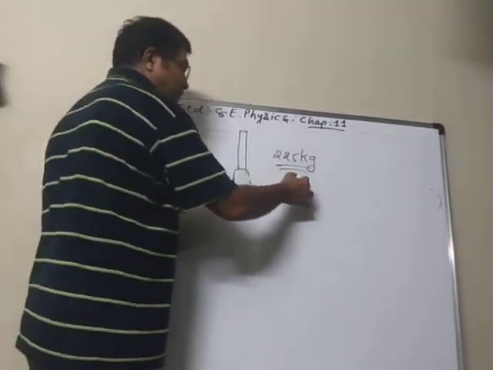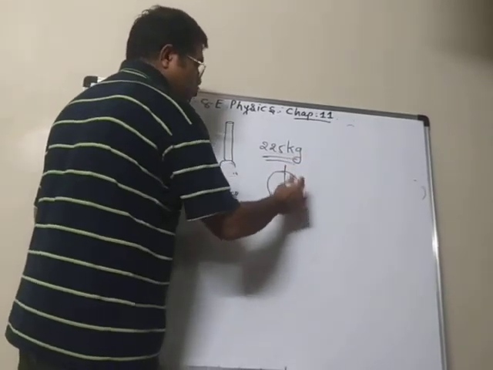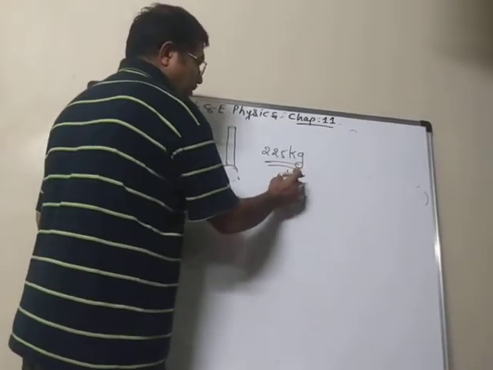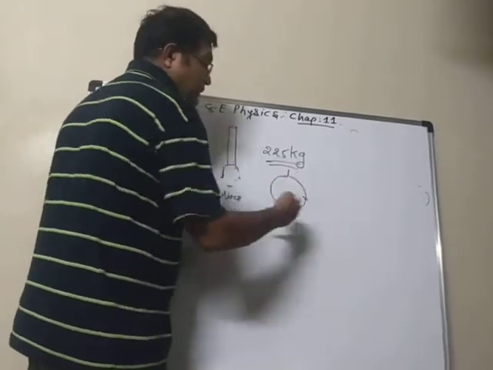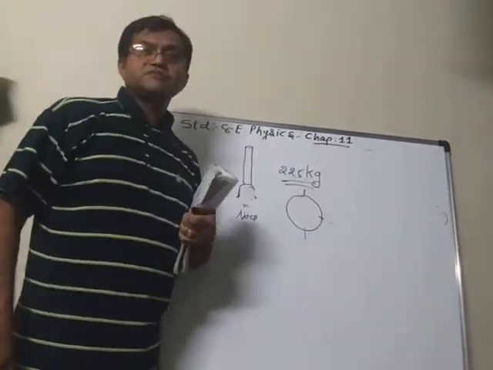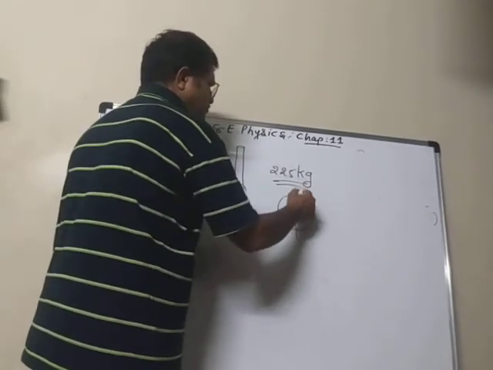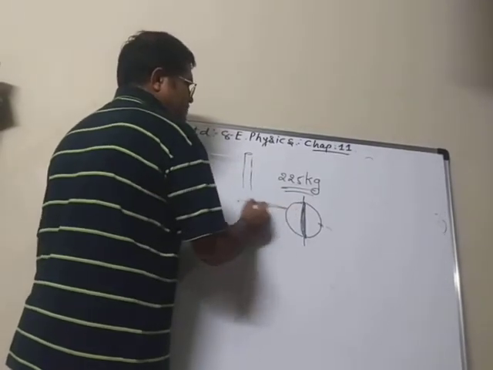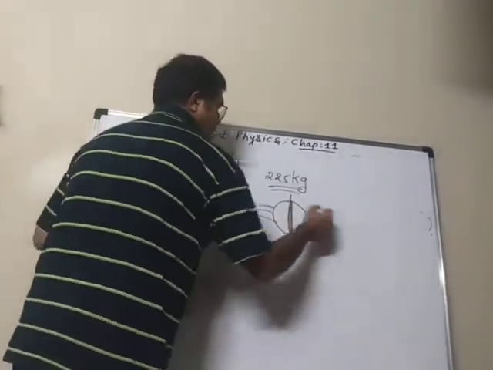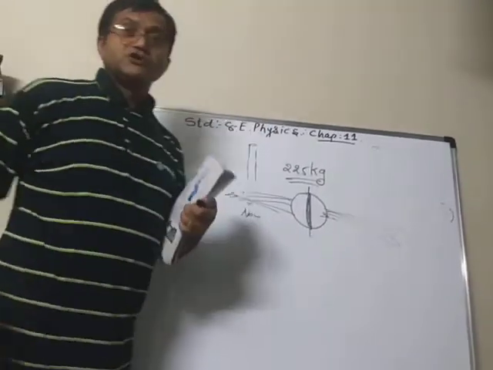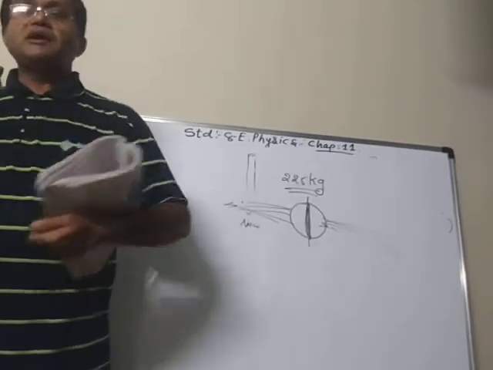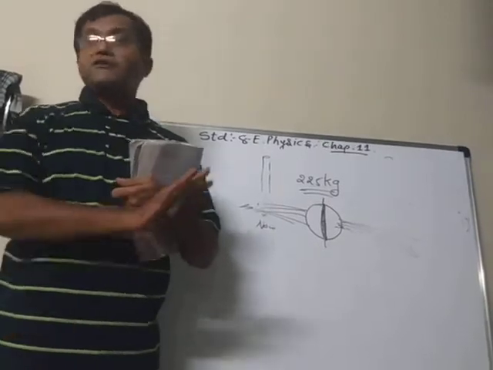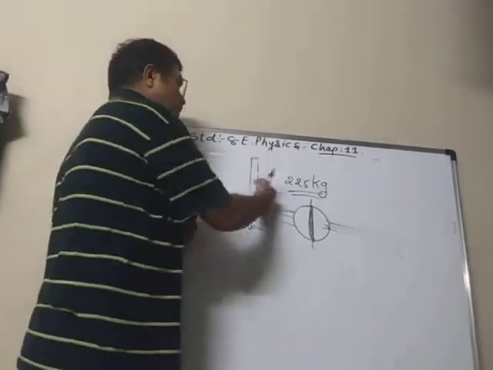He took a metallic ball and cut it into two parts, so two hollow metallic half balls. Then he put them together and took out the air from inside with an air sucking pump. Then inside there was no atmospheric pressure, actually vacuum. Then he arranged 8 horses on this side and 8 horses on that side to pull them. But the two metallic half balls never came apart, because there is no pressure inside.